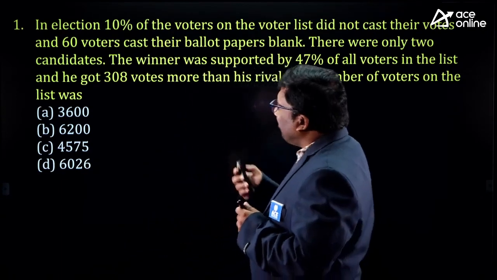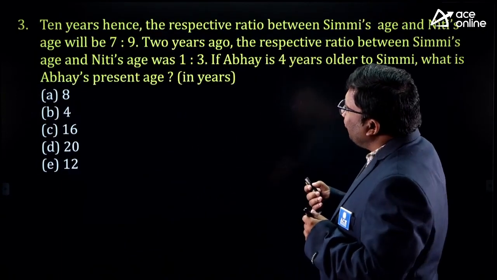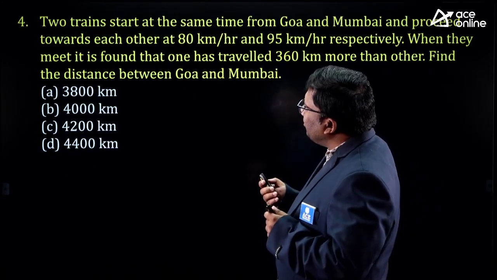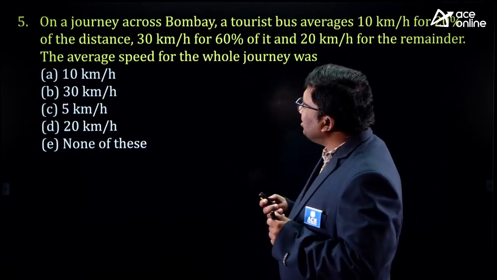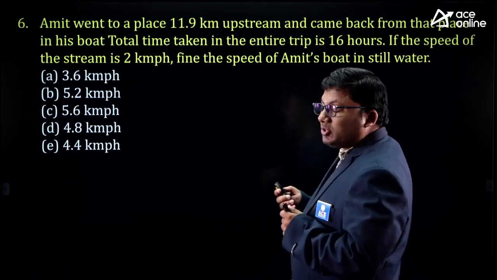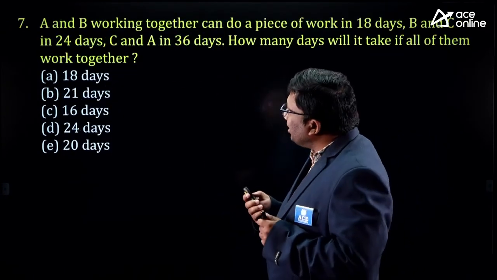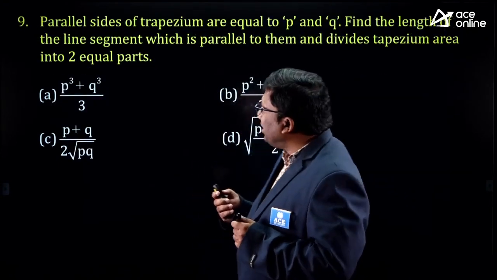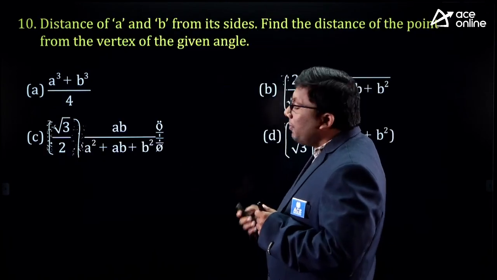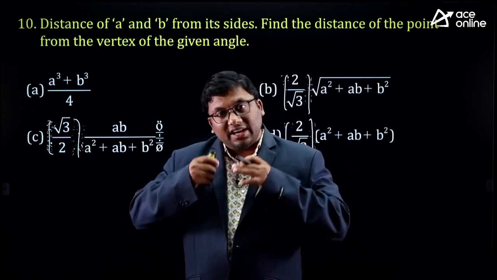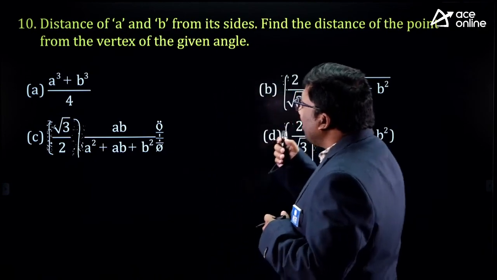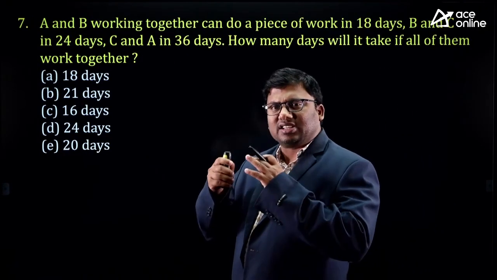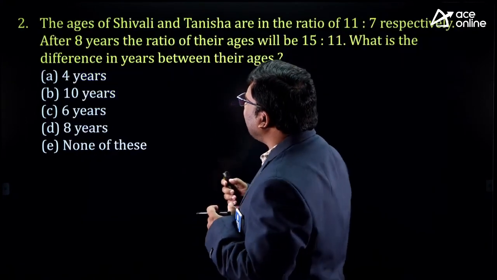Now, see the first question we will be solving today. There is a question based on ages. There is a question based on percentages. There is a question based on time, speed and distance. There is a question based on average speed. There is a question based on boats and streams. There is a question based on time and work. There is a question based on geometry. There is also a question based on mensuration. That means at the end of today's class, you will learn some very different ways of solving questions from varied topics. We will discuss, one by one, the most logical way of solving each question.